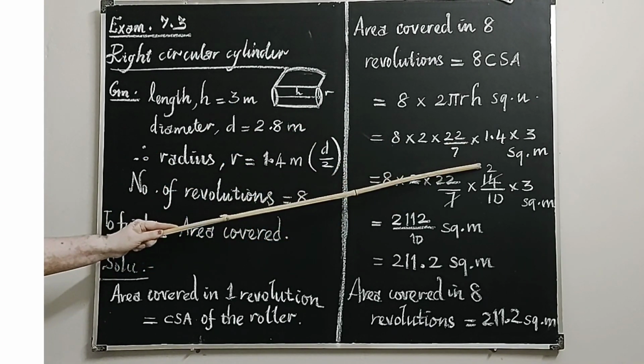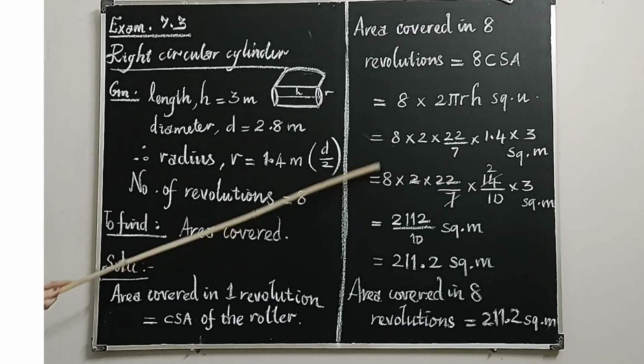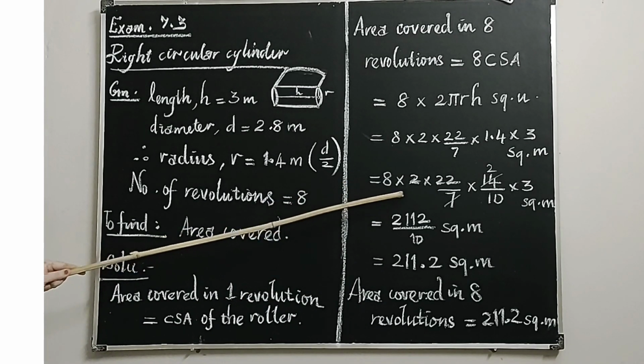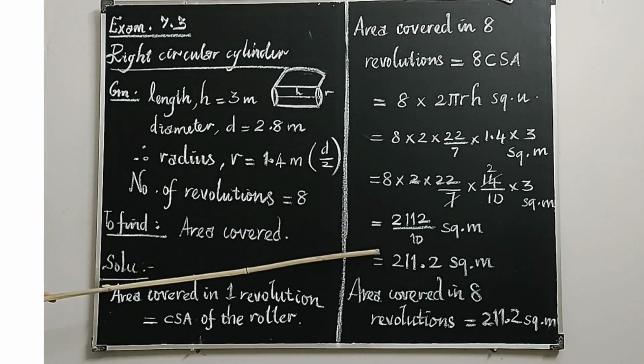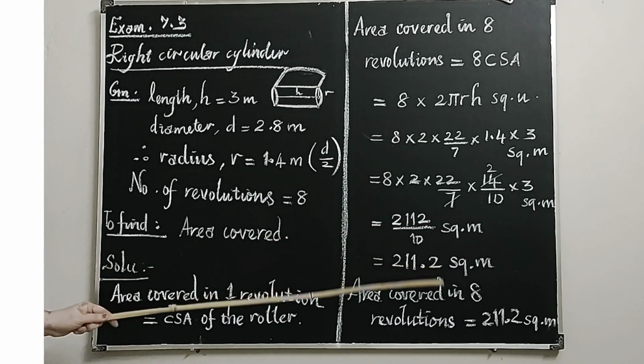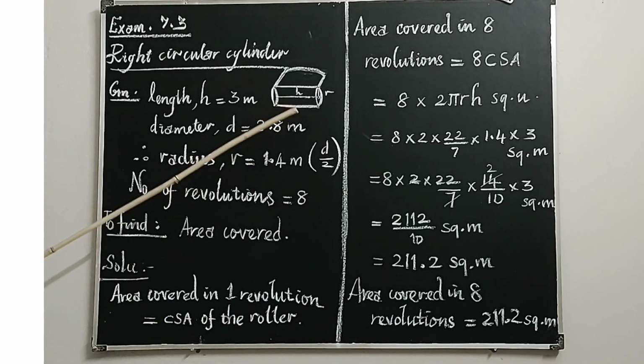So 11 and 14 are cancelled. It becomes 2. Multiply all this. 8 into 2 into 22 into 2 into 3 is 2112 divided by 10. When you divide by 10, we have to keep one decimal from the back, that is from the right hand side. So after this 2, we have to keep a decimal. It is 211.2 square meter. Therefore, the area covered in 8 revolutions by the roller is equal to 211.2 square meter. You understand that? So you can read the question properly and do the solution.